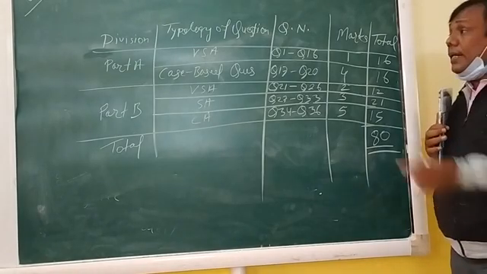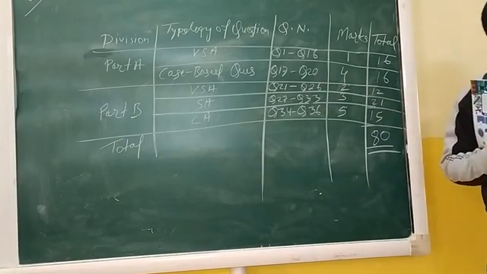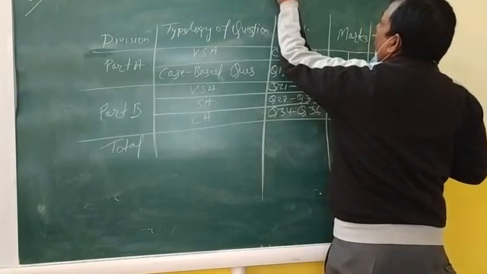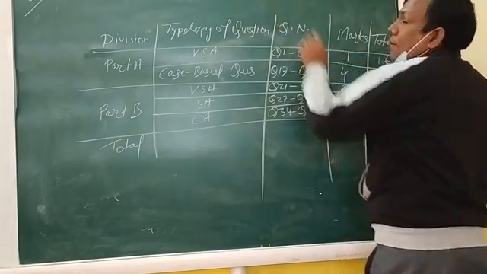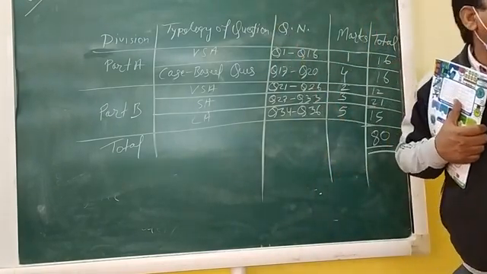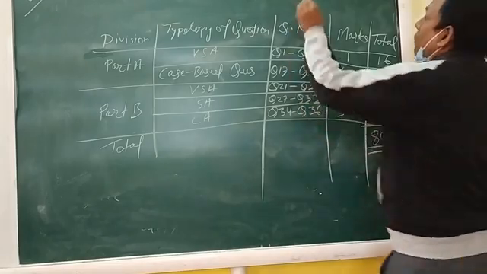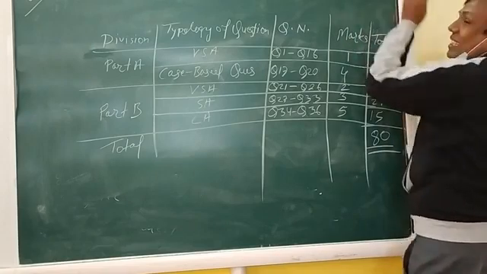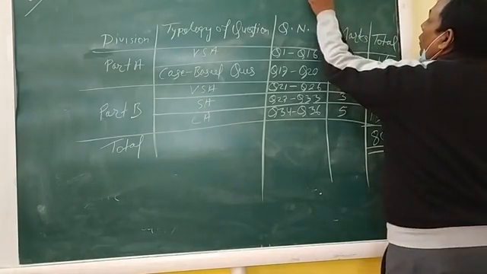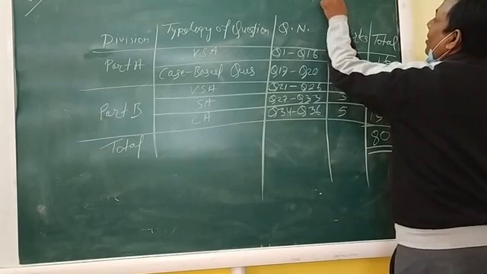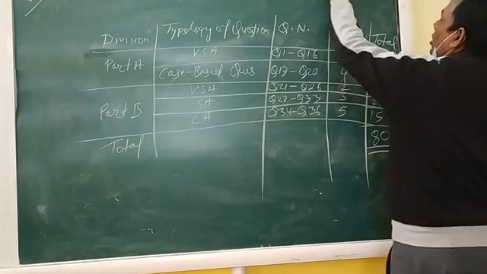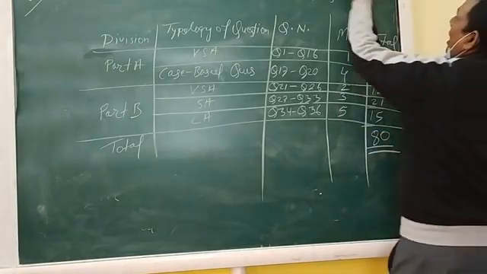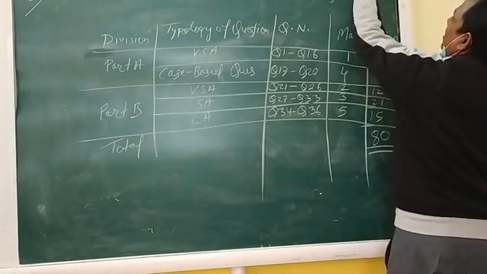And in case based study, in each question, suppose question number 17 you are doing, in question number 17 there will be 5 questions. A, B, C, D, E. And each question will be MCQ. These questions are called sub-parts.